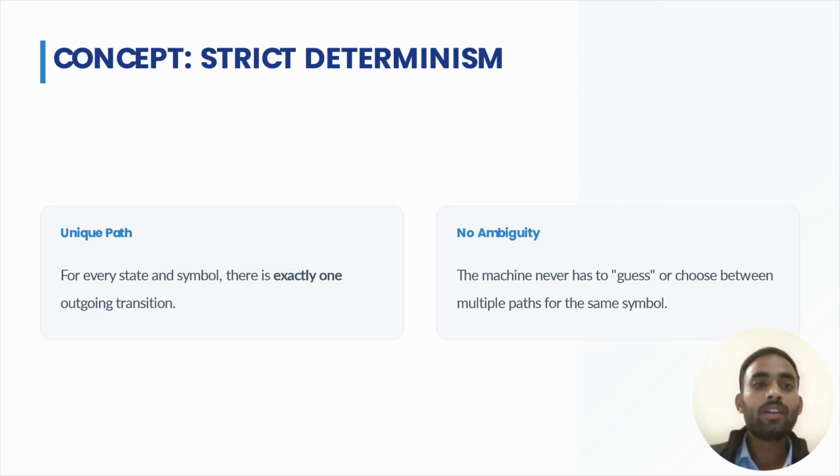Next is the concept of strict determinism. That means the concept we use in our logic for feeding the machine, so it can work properly without any disturbance. First is unique path and second is no ambiguity. For unique path, for every state and symbol there is exactly one outgoing transition, which means from any state and for any symbol there is exactly one outgoing transition.